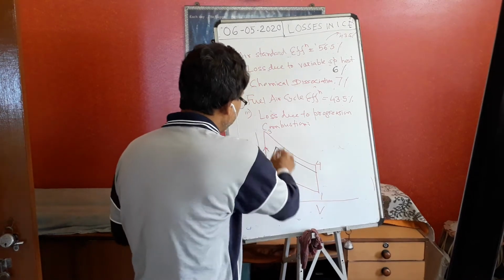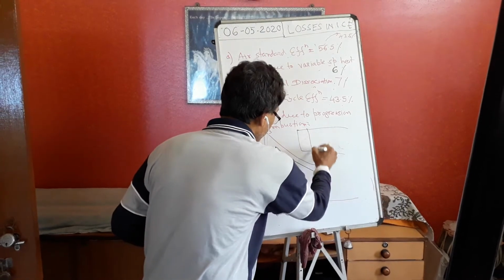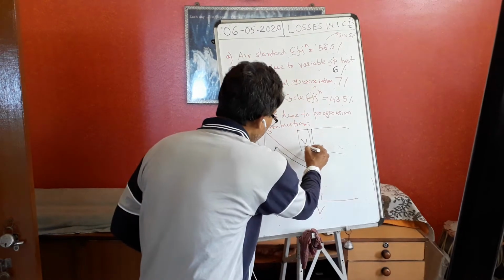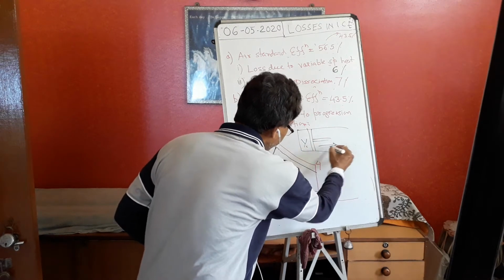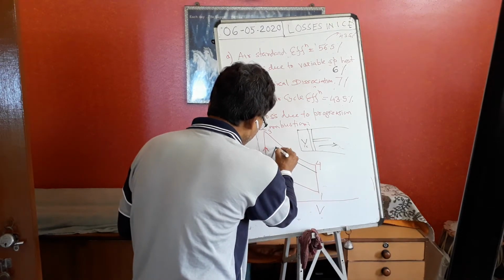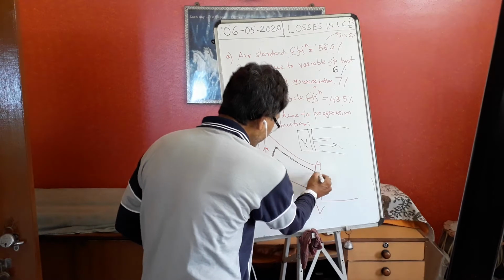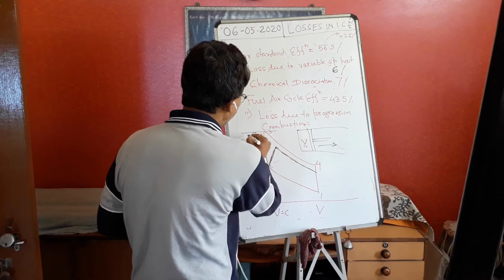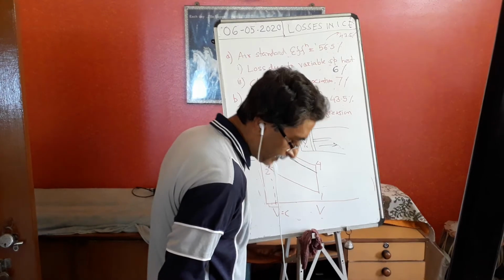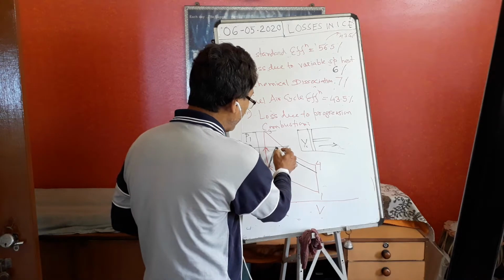Why does the peak pressure not rise? Because the volume has expanded, the piston has moved. The piston was there, and when the firing has taken place, the volume should remain constant, but in the meantime the piston has moved this side. So volume has increased. If the volume has increased, the pressure rise will not be so high. So the pressure increase will be less. Earlier, ideally, what is the peak pressure? P1. So what is the actual peak pressure? P2. Why is P2 less? Because in the meantime the piston has moved and volume has increased. So that's why the peak pressure could not attain so much.